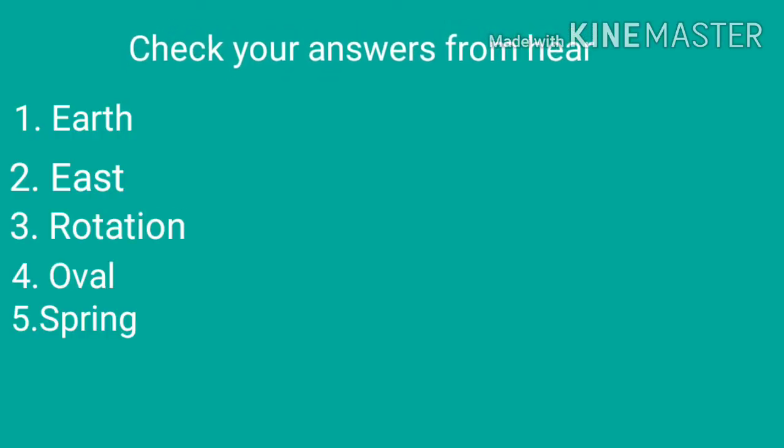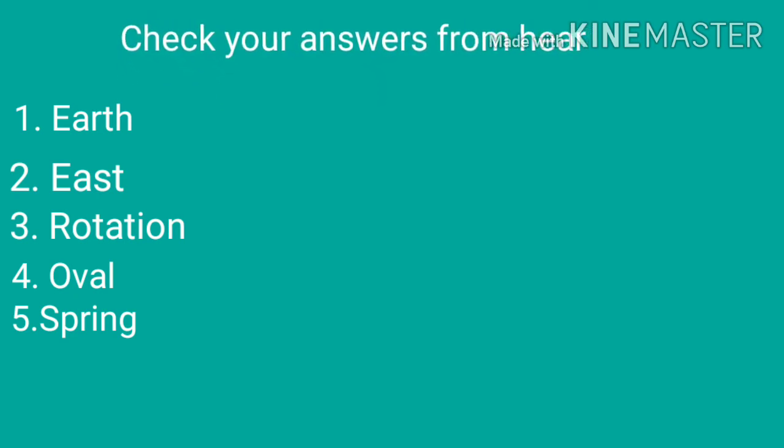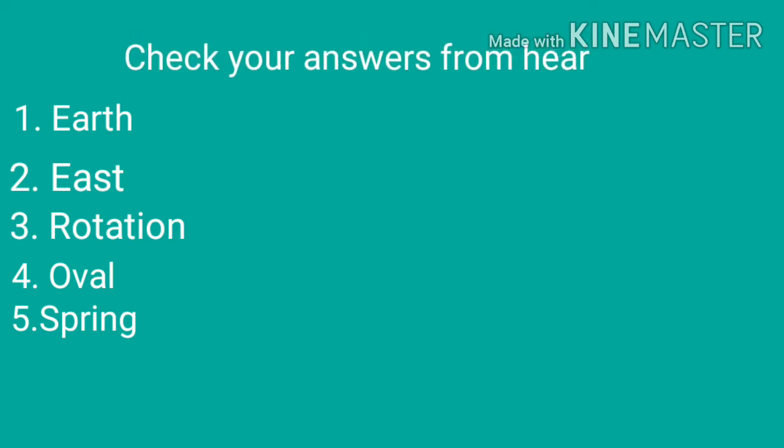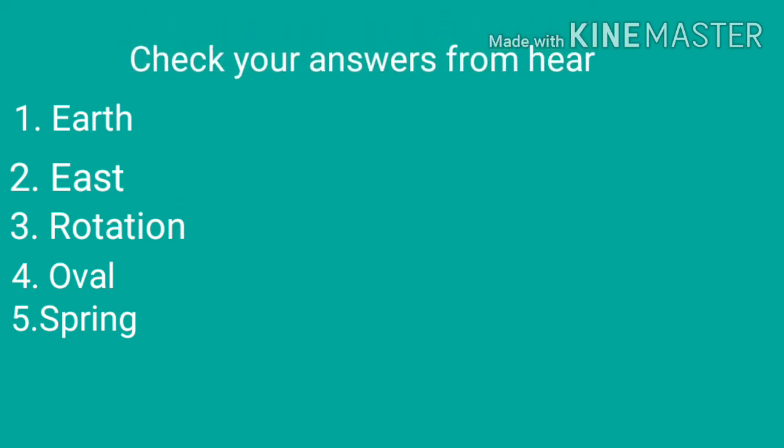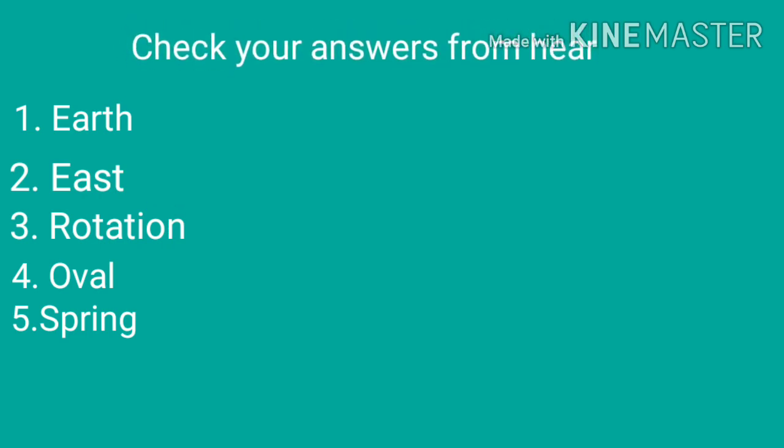Children, you can check your answers from here. First one, earth. Second one, east. Third one, rotation. Fourth one, oval. Fifth one, spring.